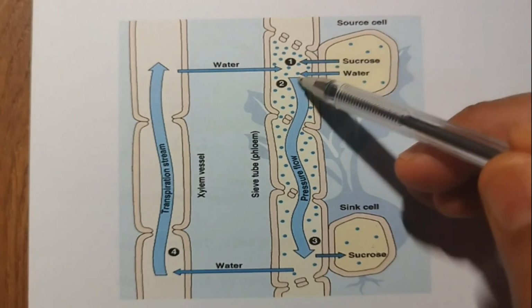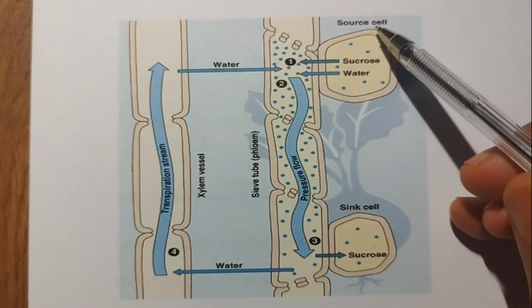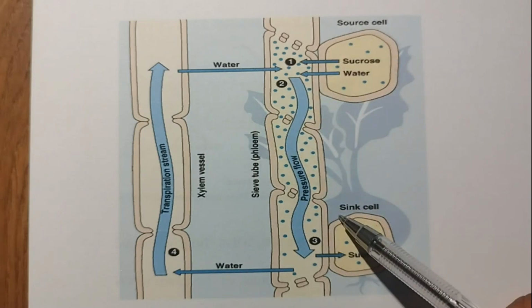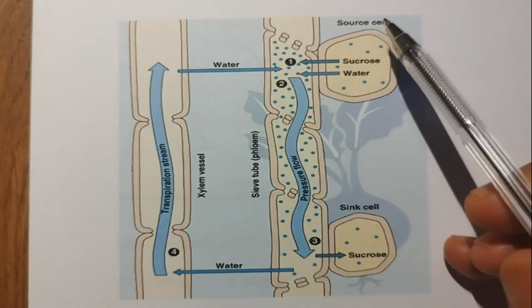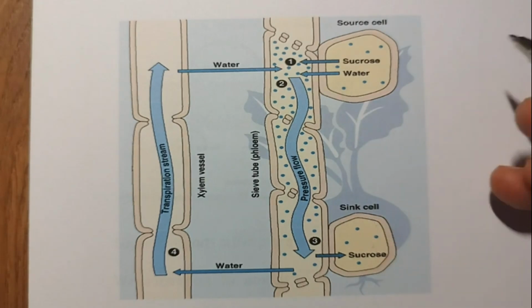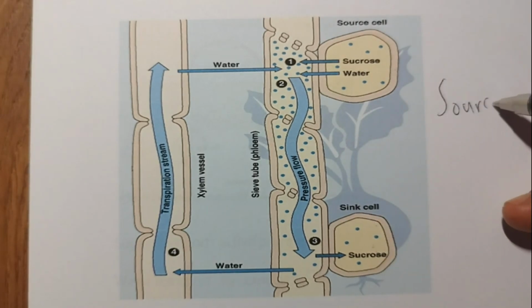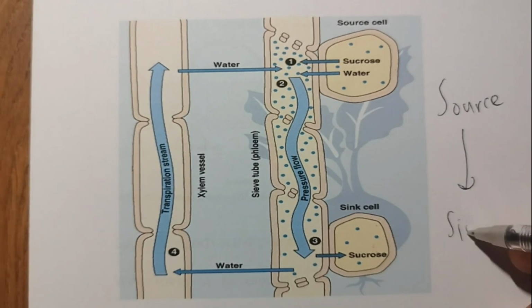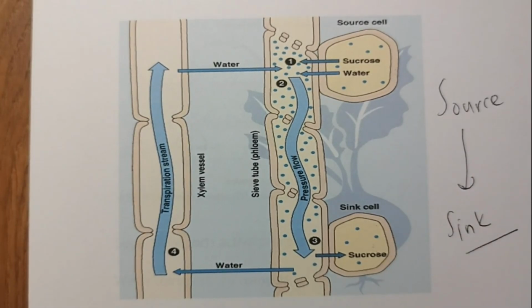So the food products, metabolic products, are translocated through phloem from source cell to the sink cell, from source to sink. Remember this, and this is translocation.